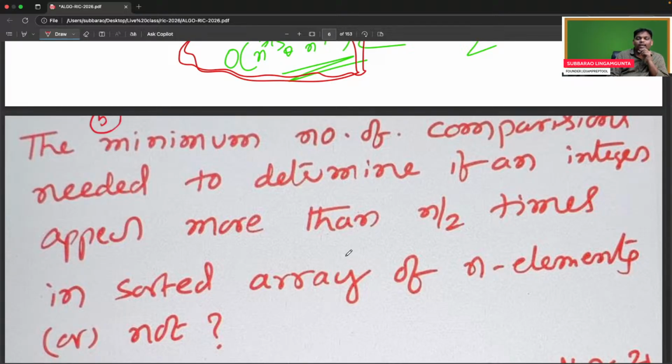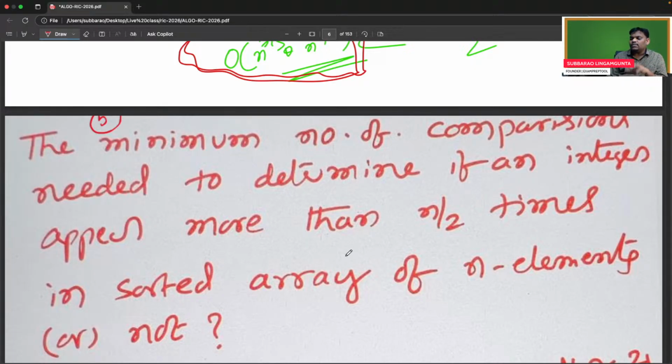If I give one sorted array, remember, in that sorted array, if any element is repeating more than half the time, you have to return that element. If no element like that, you have to return -1. I'm repeating once again. In the given sorted array, if any element repeats more than half, you have to return that element. Otherwise, you have to return -1.